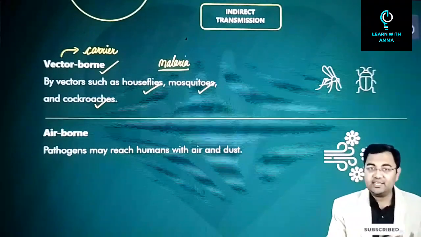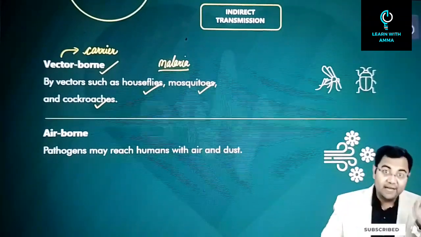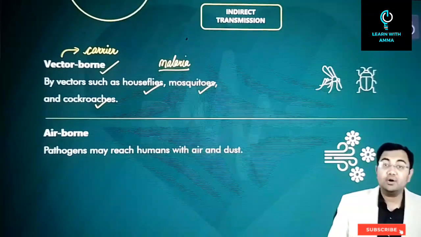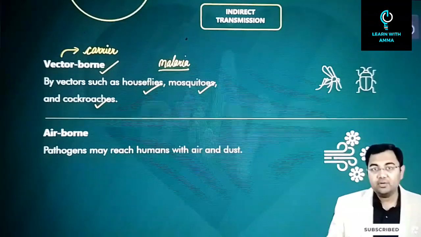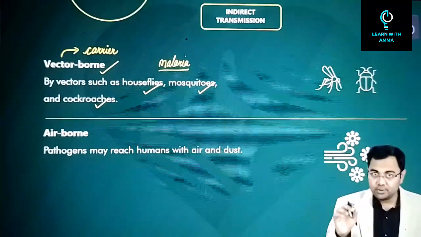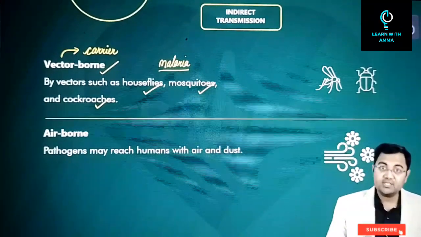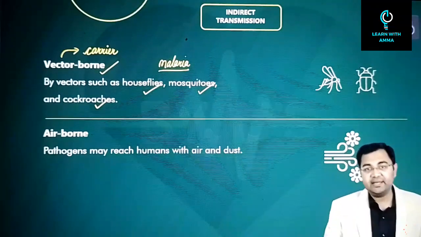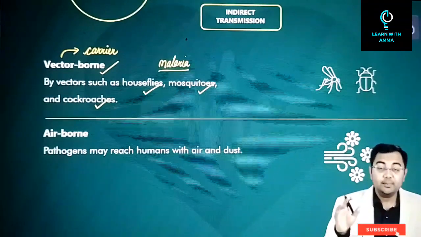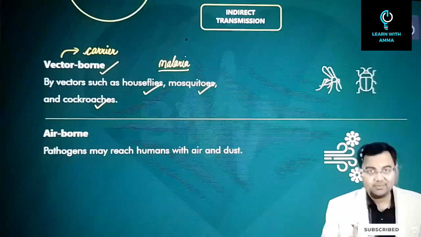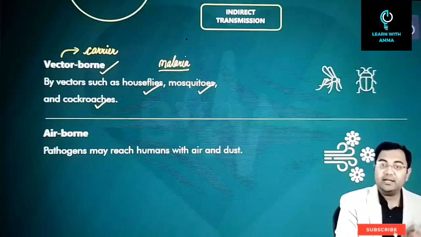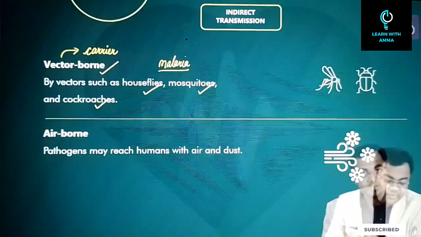Because in animal bites, the animal was already infected with that disease. But in case of a vector borne disease, what we know is that these mosquitoes or houseflies or cockroaches are just carrying the pathogen. They are just carrying the virus or the bacteria or the protozoa or whatever, but they are not infected themselves. So that's the basic difference between why we say that animal bite is a direct transmission and vector-borne diseases are indirect transmission.